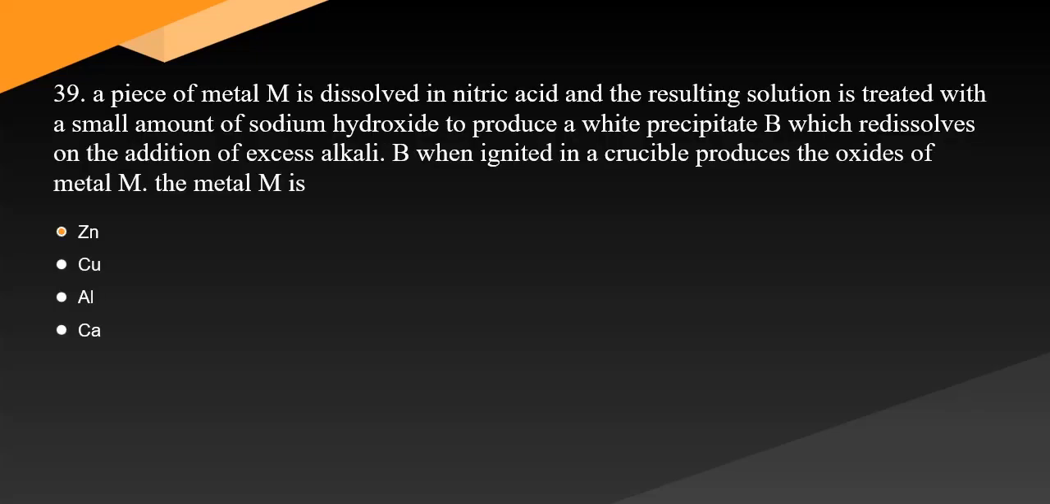39 A piece of metal M is dissolved in nitric acid and the resulting solution is treated with a small amount of sodium hydroxide to produce a white precipitate B which redissolves on the addition of excess alkali. B when ignited in a crucible produces the oxides of metal M. The metal M is.